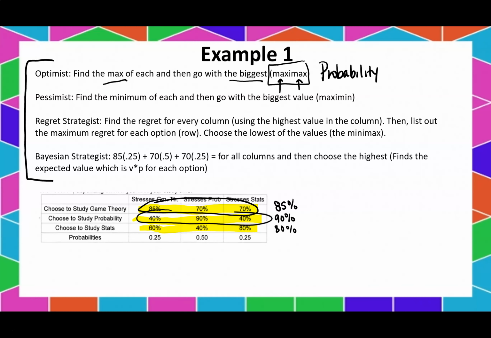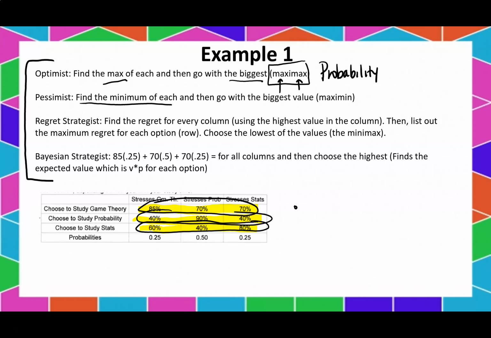And did we write down the maximum here? Yeah, that was 80. And of our maximums, these are maximums of each row, we choose our max. So that's 90%. And where does 90% come from? It came from choosing probability. All right, fantastic. Next thing we're going to do is the pessimist strategy.